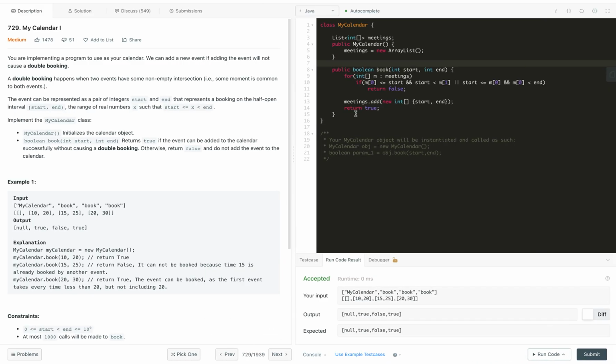So let's start the code. For code, let me represent this data structure. We will use a TreeMap of Integer, and let's call it map itself, and here we will initialize this.